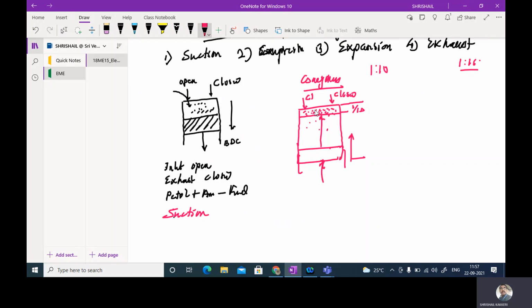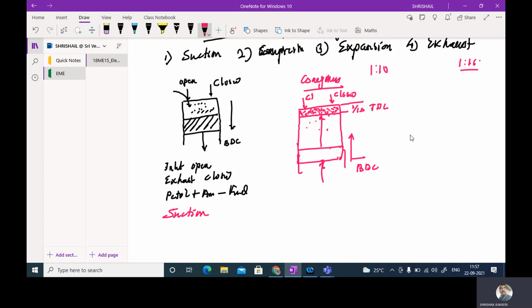Due to this, the mixture will be homogeneous, so at whatever point you take within the engine cylinder, the quality of the mixture will be similar throughout. This is called the compression stroke, going from bottom dead center to top dead center.